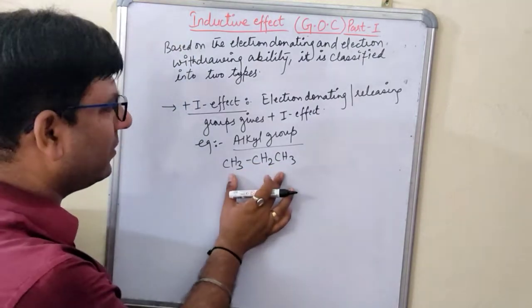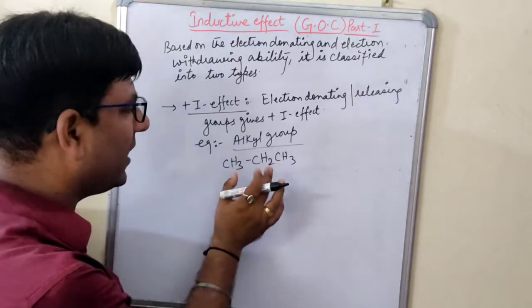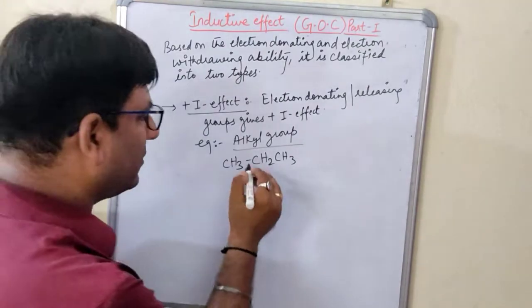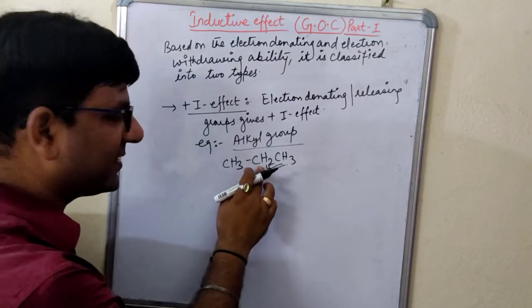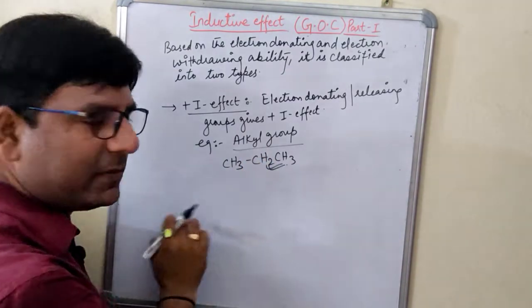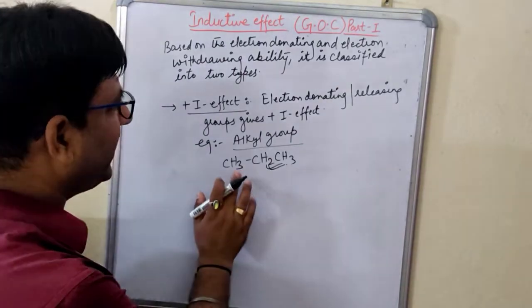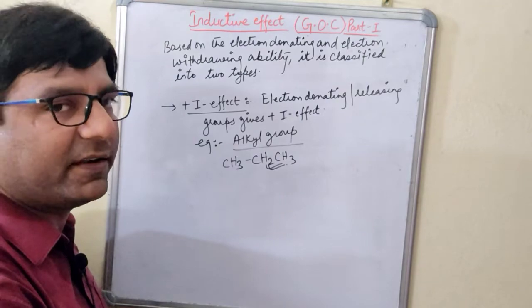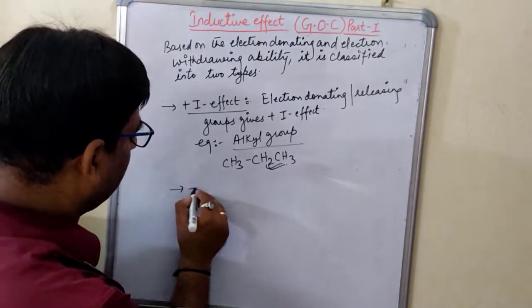Both are electron donating groups, both show the plus I effect. But if you ask which has the greater magnitude, it will be the ethyl, because it has 2 carbon atoms and here we have only 1 carbon atom. So the magnitude of the plus I effect will increase as the number of carbons increases in the alkyl group. Right? Next is the minus I effect.